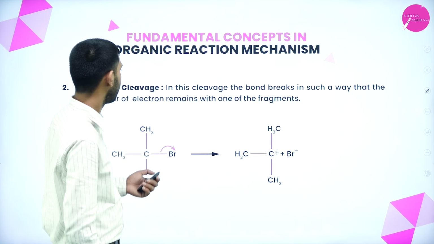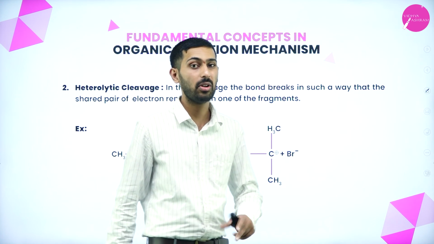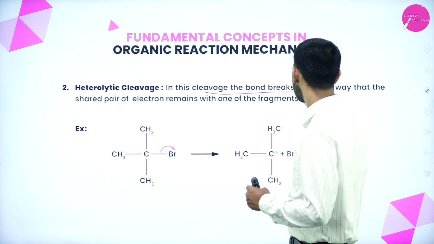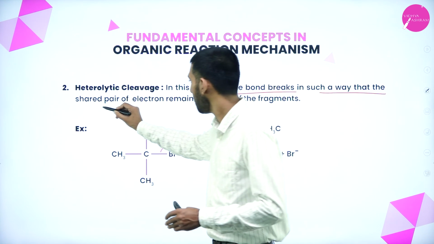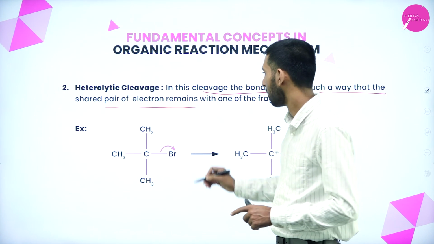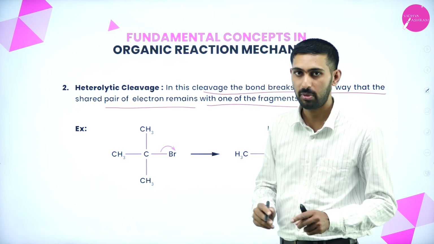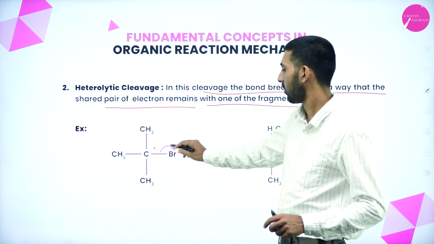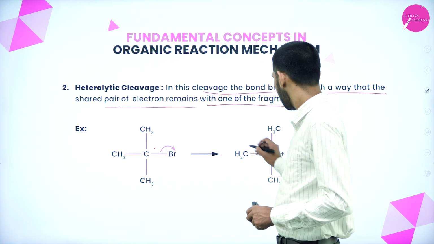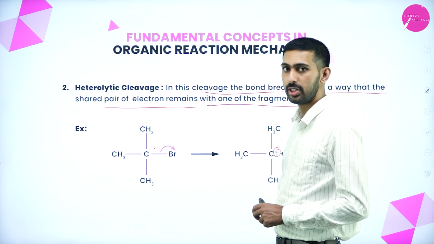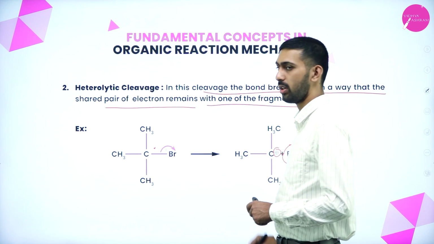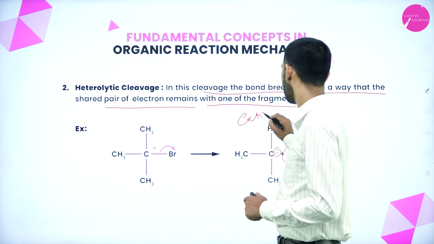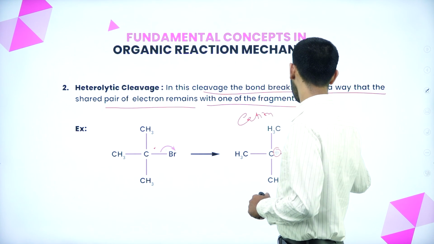Next thing is heterolytic cleavage. What do you mean by heterolytic cleavage? In this cleavage the bond breaks in such a way that the shared pair of electrons remains with one of the fragments. Here you see 2 electrons are there. If they go to one fragment, you will get one positive ion and one negative ion. Always, the positive ion is considered a cation and the negative ion is considered an anion.